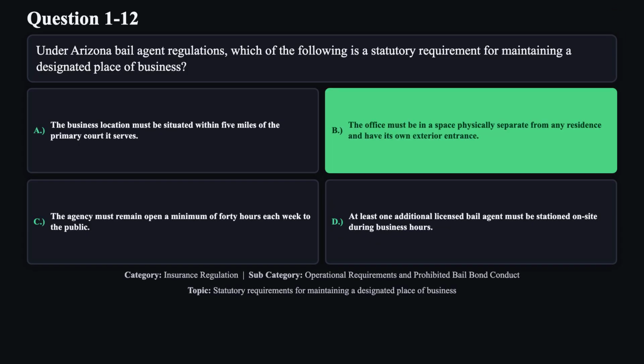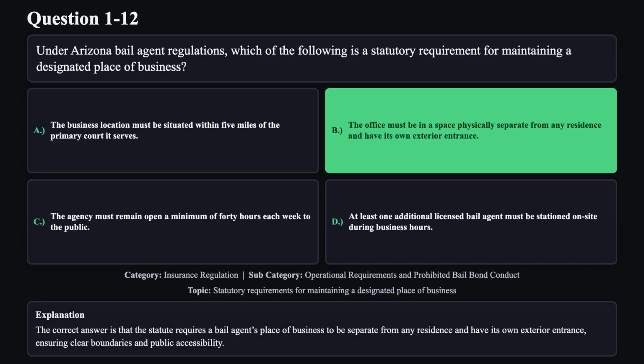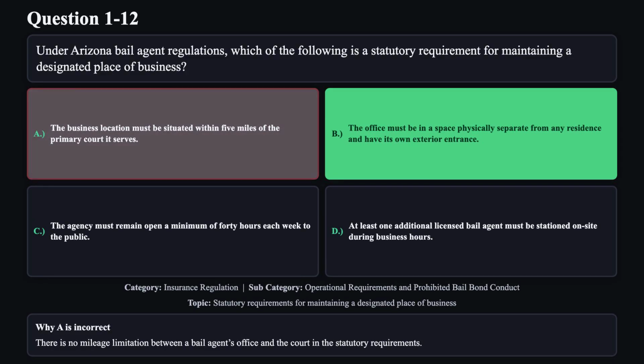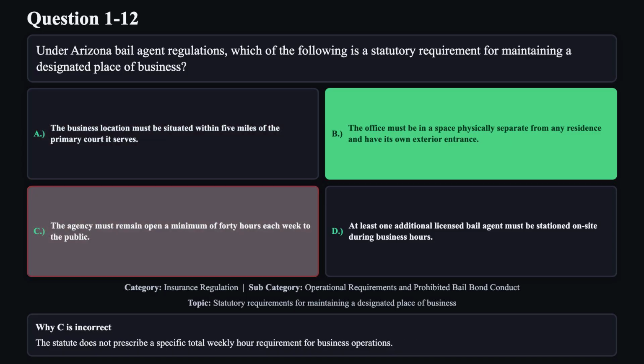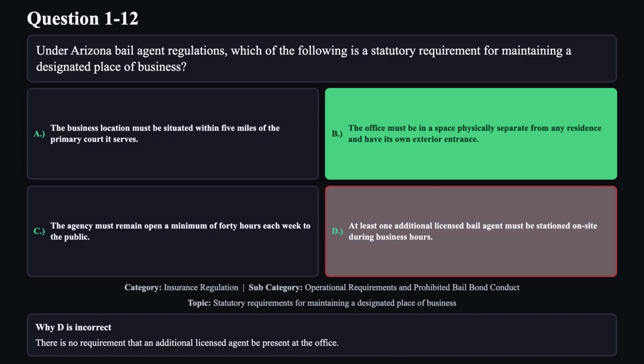The correct answer is B. The correct answer is that the statute requires a bail agent's place of business to be separate from any residence and have its own exterior entrance, ensuring clear boundaries and public accessibility. Reason A is not correct. There is no mileage limitation between a bail agent's office and the court in the statutory requirements. Reason C is not correct. The statute does not prescribe a specific total weekly hour requirement for business operations. Reason D is not correct. There is no requirement that an additional licensed agent be present at the office.